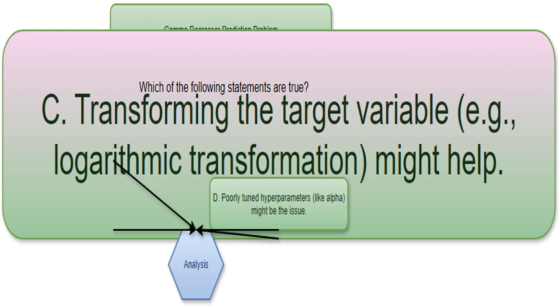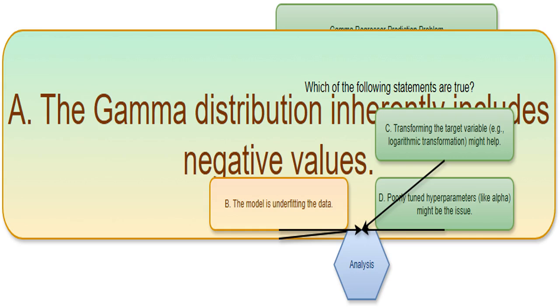This suggests that before I feed the data into the model, I could change the target variable, the time until event data, by applying a mathematical transformation, such as a logarithm. This would make sure all the values are positive, a requirement of the gamma distribution. This is a great way to make sure the input is suitable for the model.